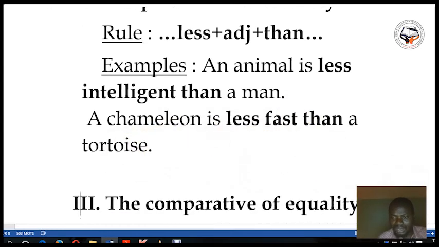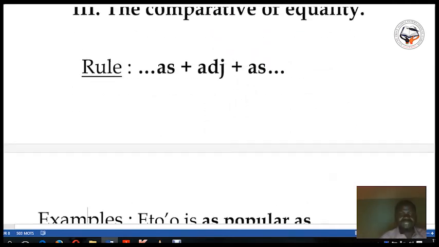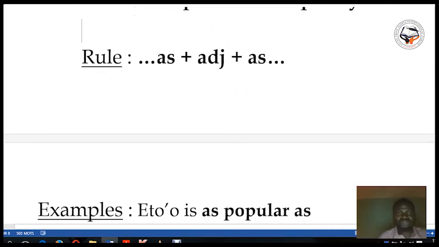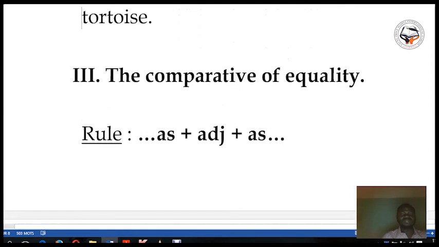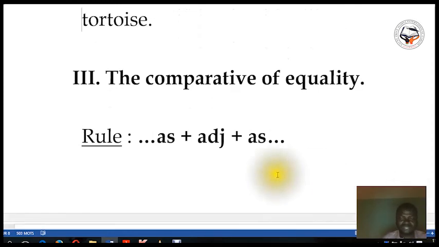Now, we are going to see the third part of the comparative. The third part of the comparative is the comparative of equality. The rule of the comparative of equality is you take as plus adjective plus as. Okay, you take as plus adjective plus as.